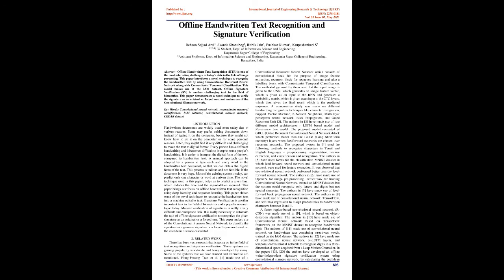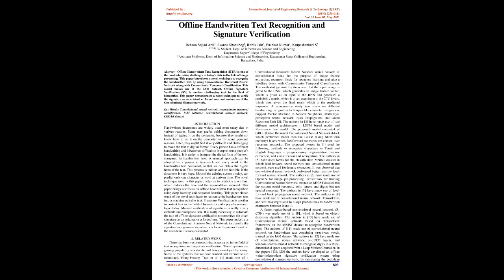Most of the existing systems today can predict only one character or word at a given time. The novel technique used in this paper helps us to predict a given line, which reduces the time and the segmentation required. This paper brings our focus on offline handwritten text recognition using deep learning and sequence learning. This paper shows some of the novel techniques to recognize the handwritten text into a machine-editable text.